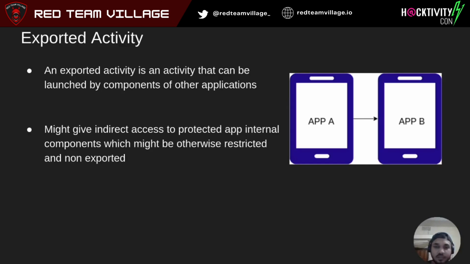So basically an exported activity will allow you to launch components from another app as well. So let's say application B has a main activity as exported, right? So application A can invoke this from its app as well. This can give you direct access to protected components and things like that, which may be restricted in a normal scenario. So exported activity can be useful in that sense.